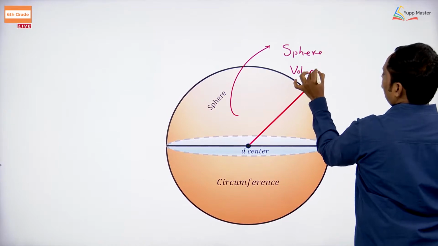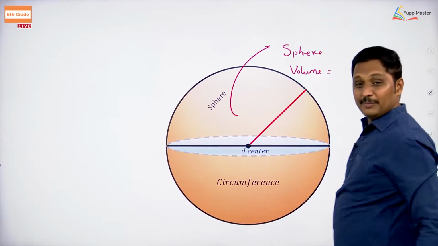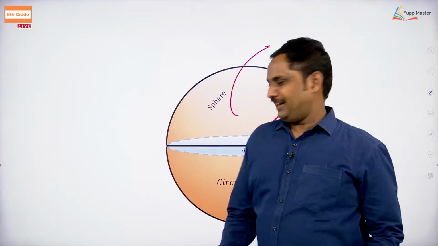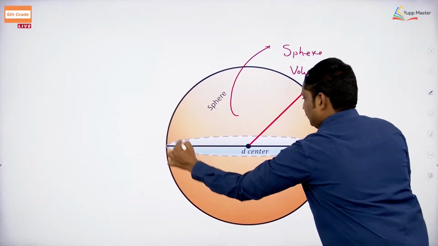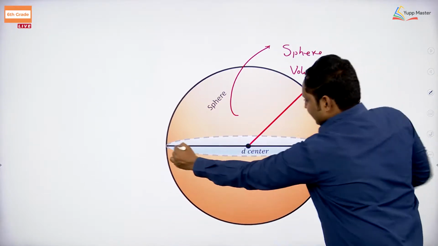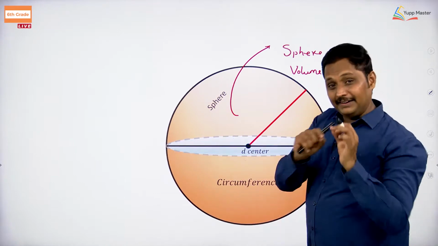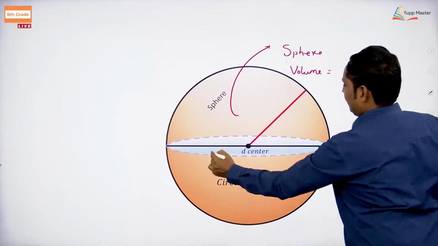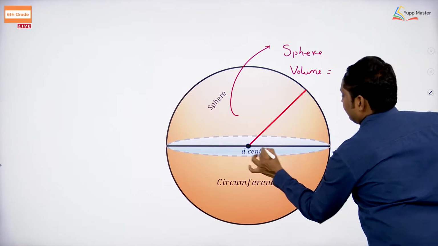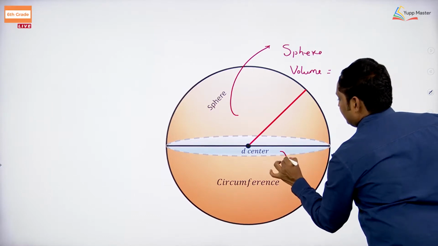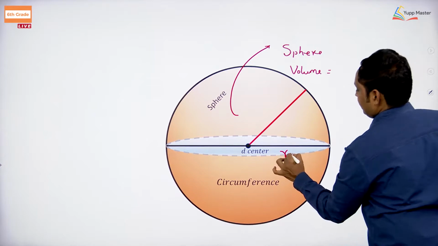You can measure the volume of a sphere. How can you measure it? With the help of a thread, you will put the thread at the semi major axis and get the radius. Yes, you will get the radius.